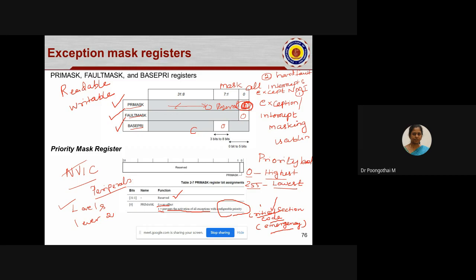Your processor has to complete this code within the time limit. In that case, you should disable all your interrupts by using this priority mask register. Once the execution is over, the user has to clear this bit to enable all your interrupt requests. Is that clear? Yes, ma'am.